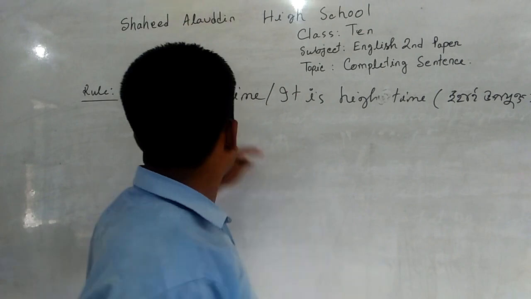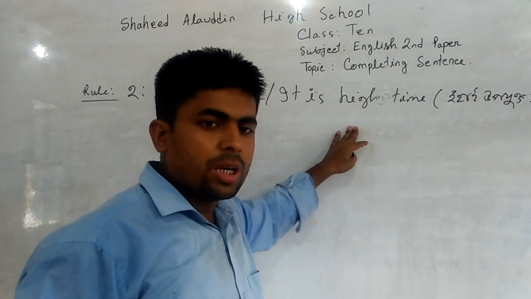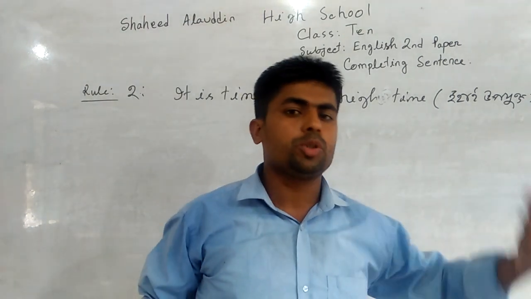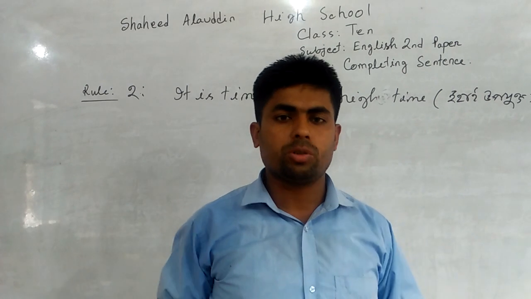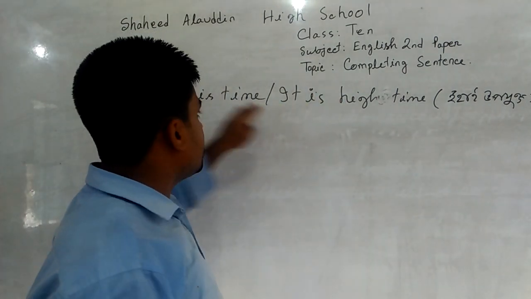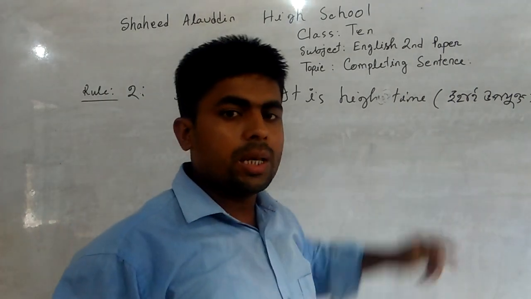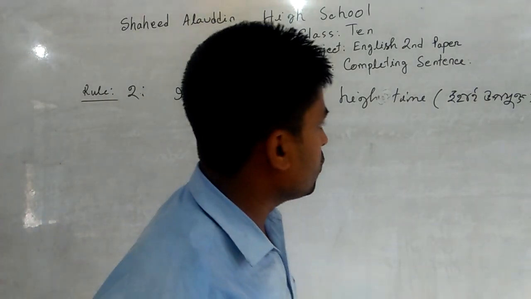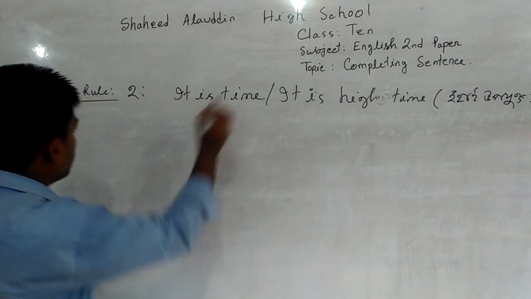If there is "it is time" or "it is high time", you have to understand that it means এটাই উপযুক্ত সময়, that means the right time to do something. So when there is "it is time" or "it is high time" in the incomplete sentence, we have to write here below.